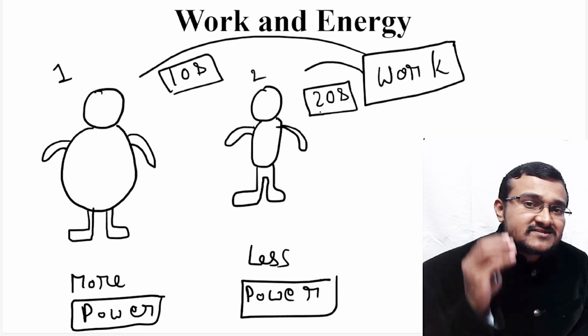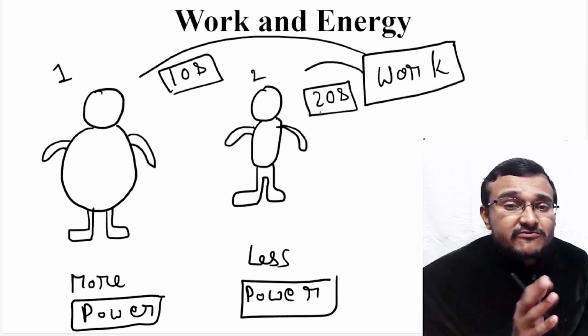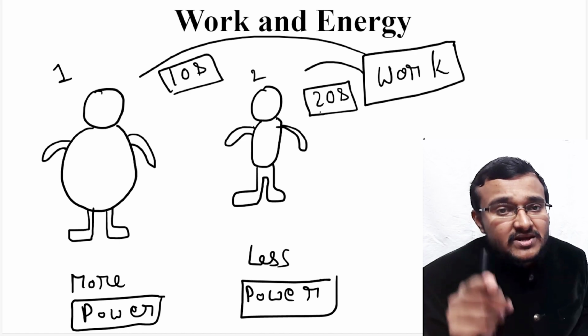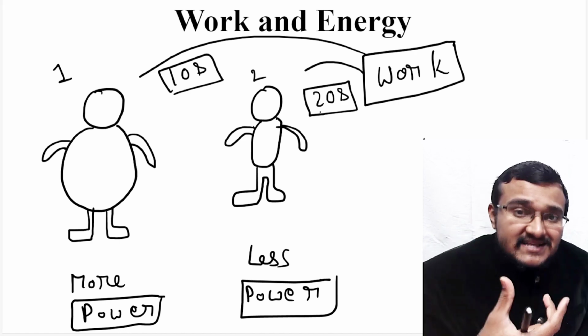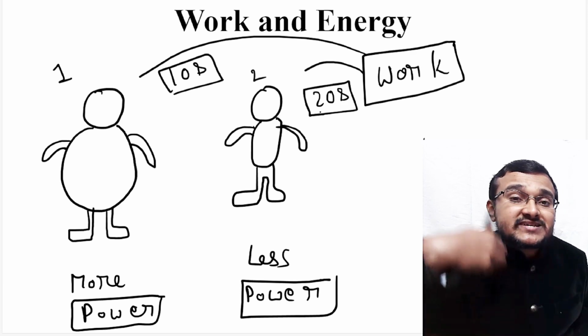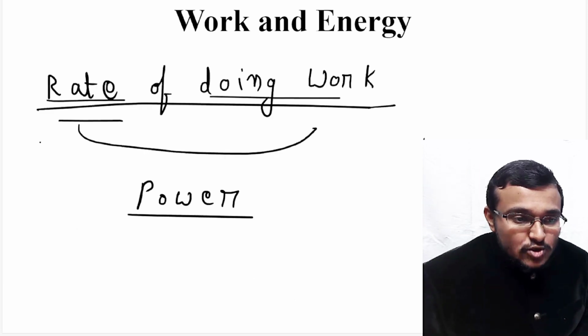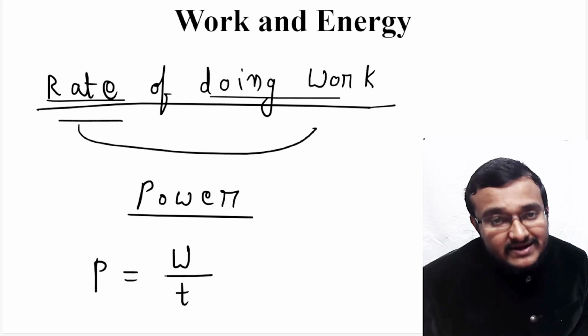That means the same amount of work is done, and the same amount of energy is spent to do that work. But person 1 is taking 10 seconds and person 2 is taking 20 seconds. So as we know, rate of doing work is power. So power is denoted as work done in a certain amount of time.